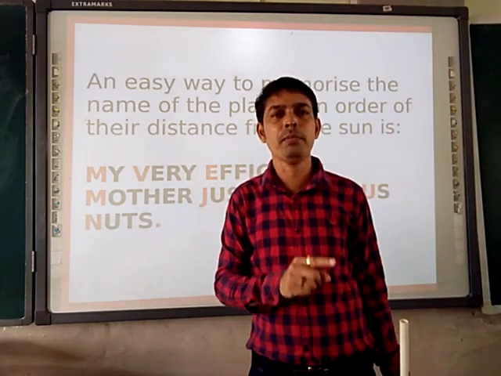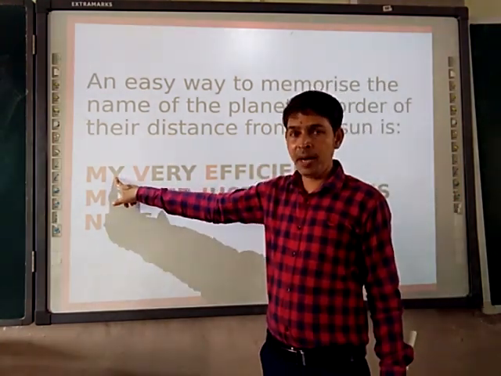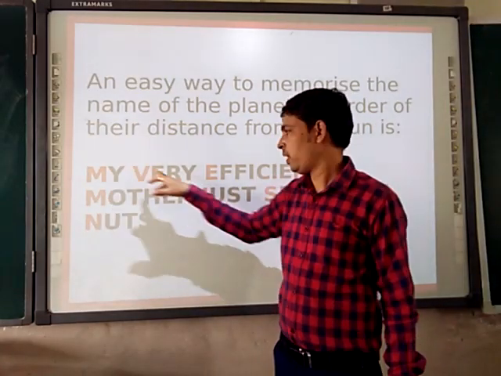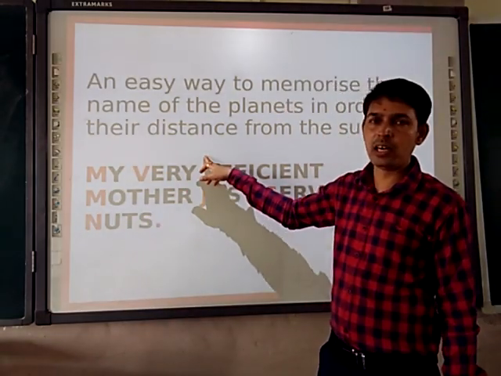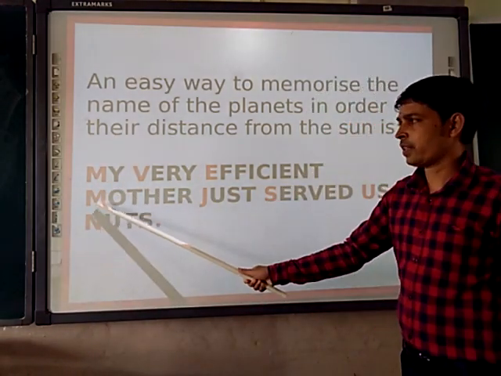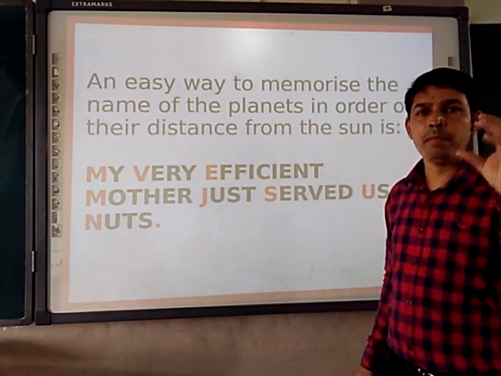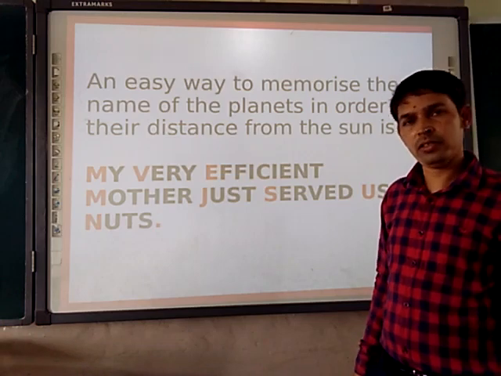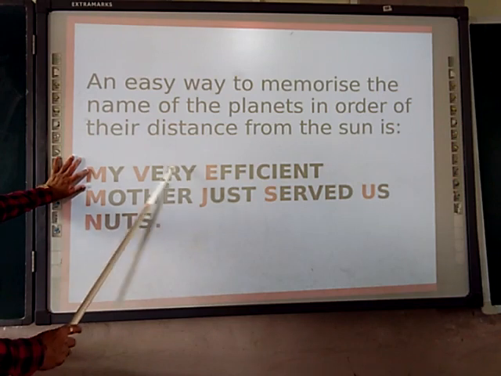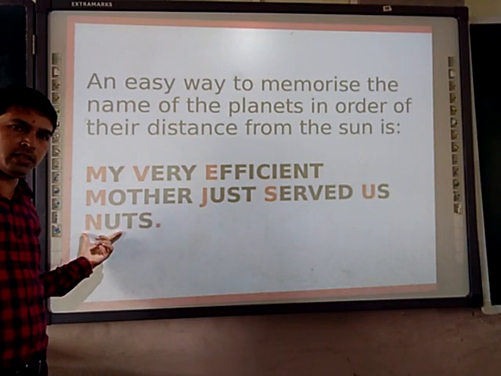My very efficient mother just served us nuts. Like that, M means Mercury, V means Venus, and in efficient, E means Earth. That's why I highlighted them with the red color. So this is the easiest way to memorize the names of all the planets. My very efficient mother just served us nuts.